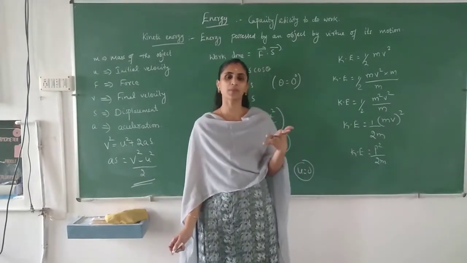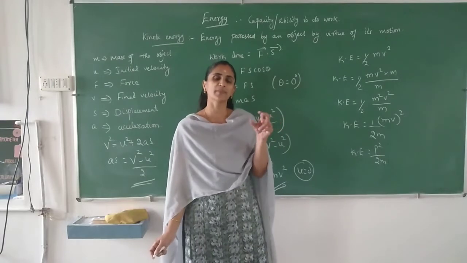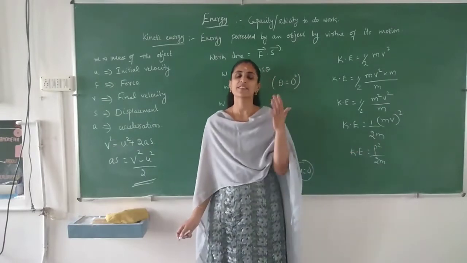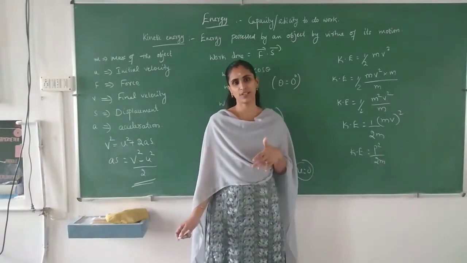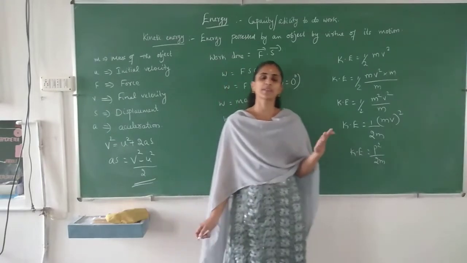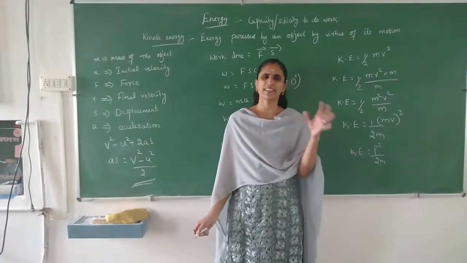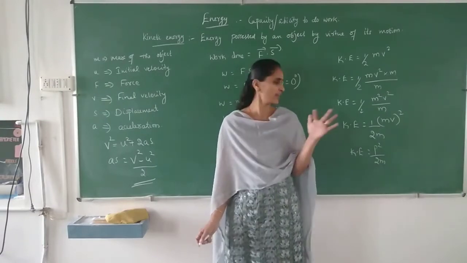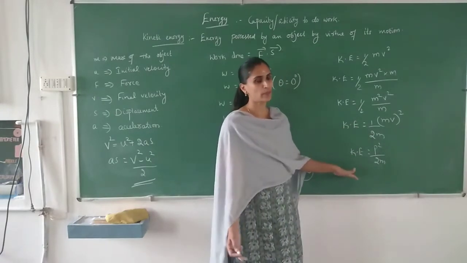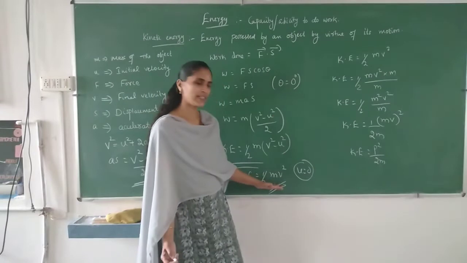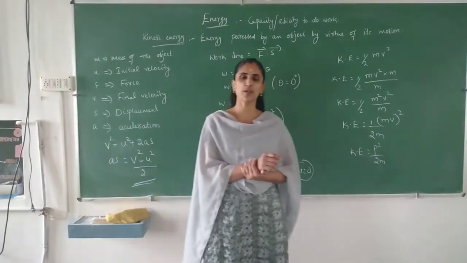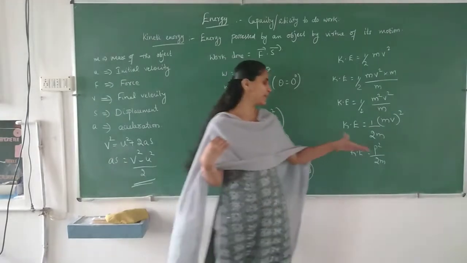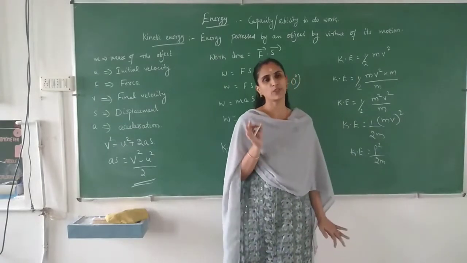Sometimes in problems they may give two objects of different masses moving with the same momentum. Calculate the ratio of their kinetic energy. Or sometimes they will give two objects with a given kinetic energy ratio. Calculate the mass ratio if the momenta are equal. You can solve those types of problems by using this formula. By using kinetic energy equal to half mv square also you can solve, but it will be a bit complicated and takes more time. Here, if you use this formula directly, it will be easy to solve.